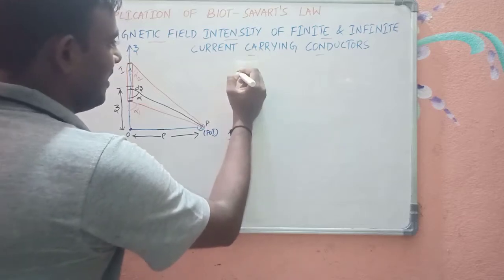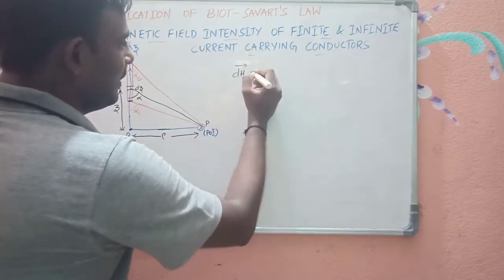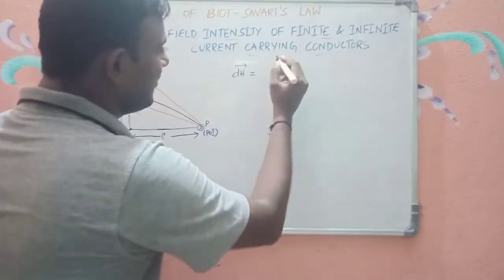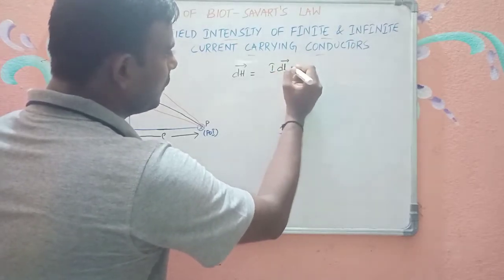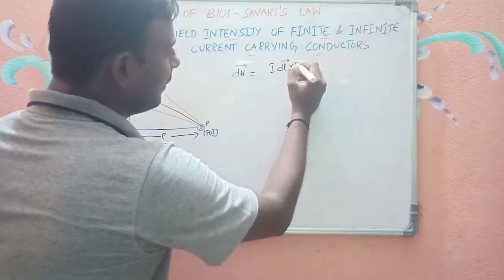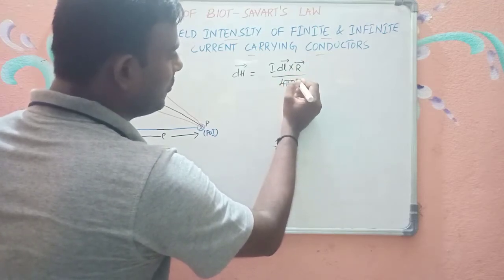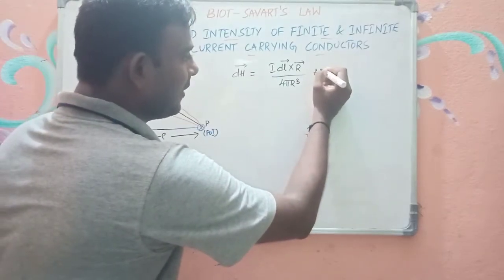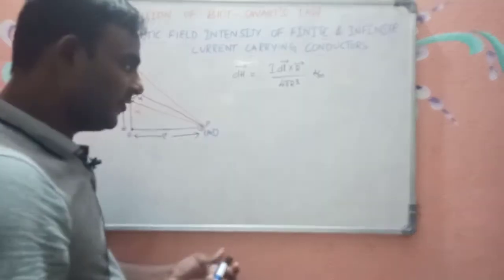According to Biot-Savart's law, we know that dH bar, which is nothing but the differential magnetic field intensity, is given by I dl bar cross r bar divided by 4 pi r cube. Is it right? So this has the unit of ampere per meter. This is according to Biot-Savart's law.